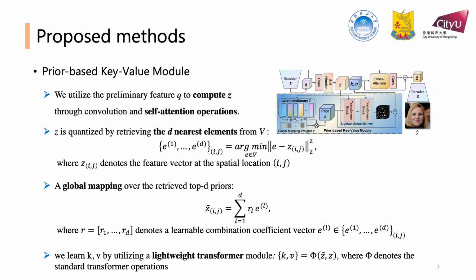Another proposed module is the prior-based key-value module. We apply self-attention to map the preliminary features Q to Z. These features are then sent to a pre-trained dictionary for top-D matching, identifying the D most similar elements. Lastly, we employ a learnable global mapping layer to determine the linear combination coefficients among the elements. Using the coefficients, we reconstruct the retrieved dictionary elements. Finally, the transformer module adjusts the expression of the feature, using the corrected key-value features.